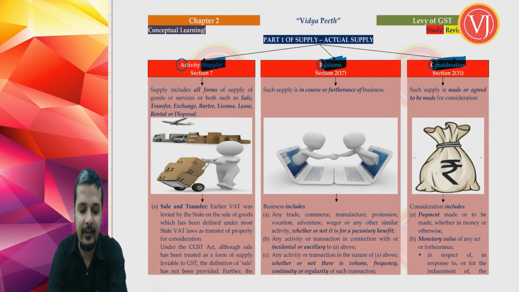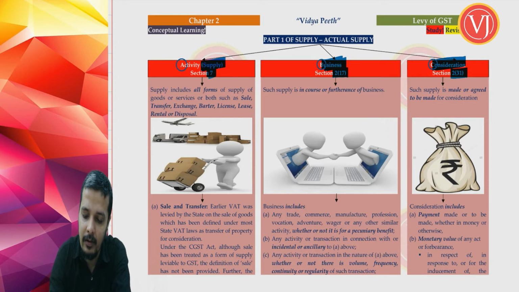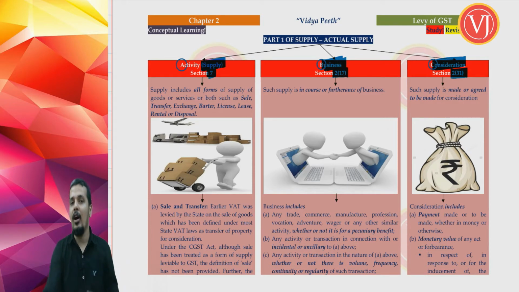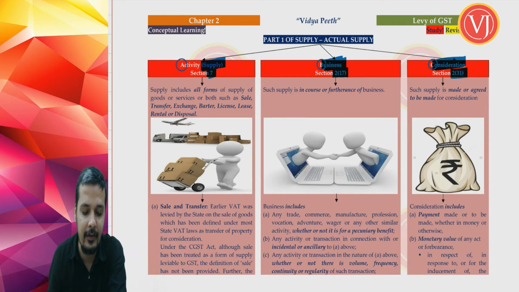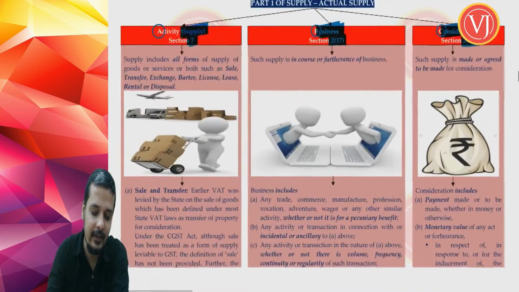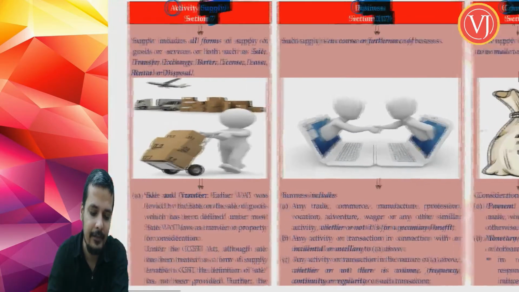Supply is defined under section 7. Business is defined under section 2, clause 17, and consideration is defined under section 2, clause 31. Normally definitions are given under section 2, my friends, and we have already discussed that supply is so important that they did not give it under section 2, they gave it under section 7. So supply is defined under section 7. So now first let us take the meaning of supply.